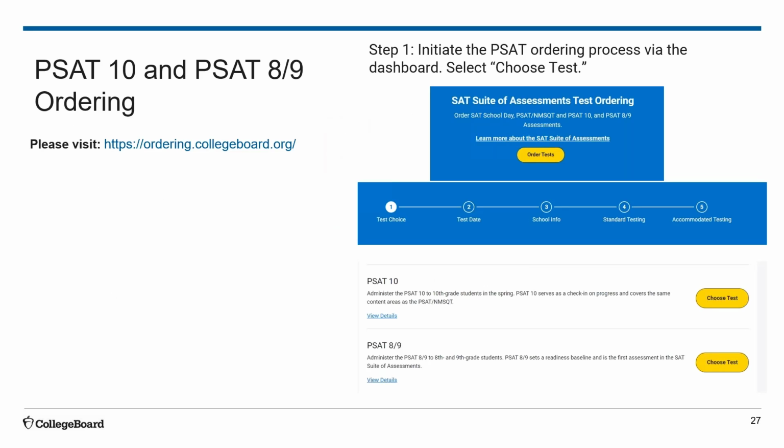I'll now explain the steps within the test ordering system to place the PSAT 10 and/or PSAT 8-9 test material orders. In step 1, the test coordinator will initiate the PSAT order by landing on the dashboard page and selecting the yellow button, Order Tests. Then there will be the option to choose PSAT 10 or PSAT 8-9. The test coordinator will select the yellow button, Choose Test.